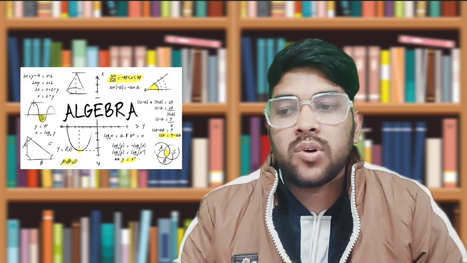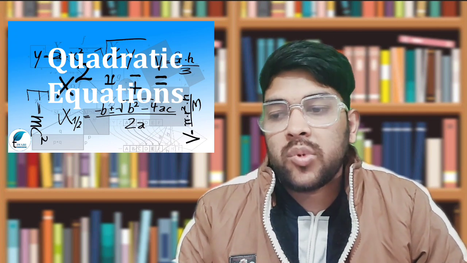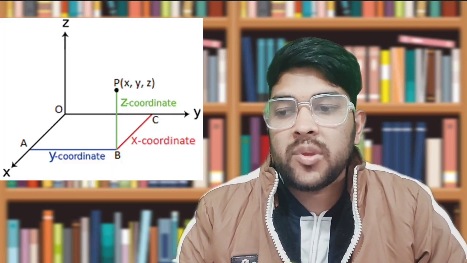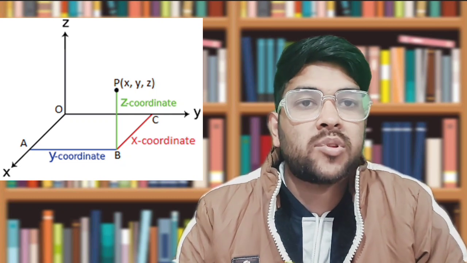Now if you talk about mathematics, then algebra, obviously the first thing that you need to cover. In that, complex numbers, quadratic equations, arithmetic and geometric progression, logarithms and their properties, exponential series. These are the things that are part of algebra. And now if you talk about the next one, then trigonometry. Thereafter you need to go with two-dimensional coordinate geometry, three-dimensional coordinate geometry, more importantly three-dimensional. It is more important than two-dimensional.